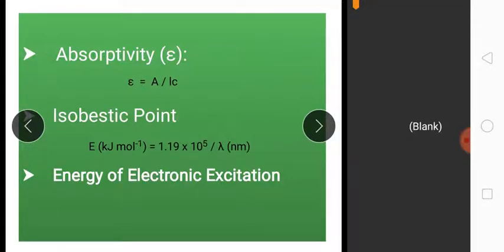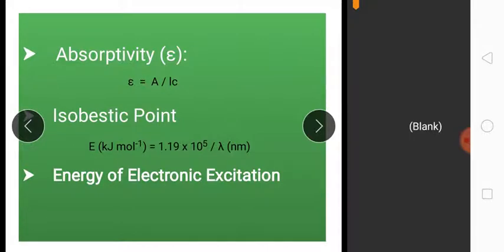It is A upon LC. The next is the isosbestic point. It is a common point to all absorption curves produced in the spectra of a compound taken at several pH values.